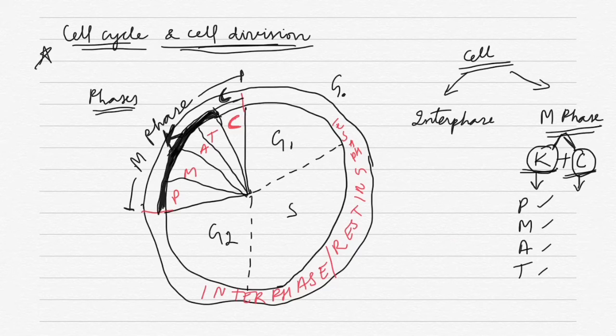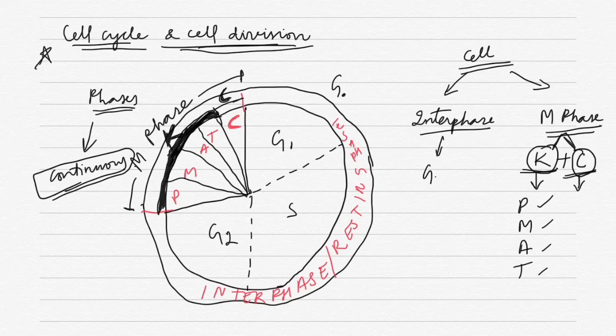One thing that has to be remembered is that it is actually continuous. The phases of the cell cycle are continuous, but for the ease of understanding, we have divided it. Next is interphase. We have G1 phase, S phase, and G2 phase. Here we have G0 phase also.